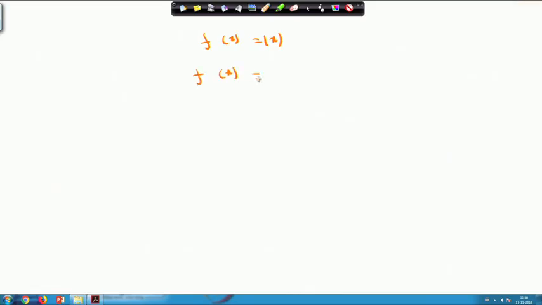Since it is mod x, I can represent it on -pi to pi like this: f(x) equals -x whenever x lies between -pi and 0, and x when x lies between 0 and pi. So f(x) is an even function. Please note that f(x) satisfies the property of an even function here.